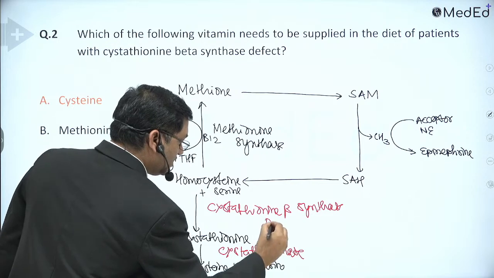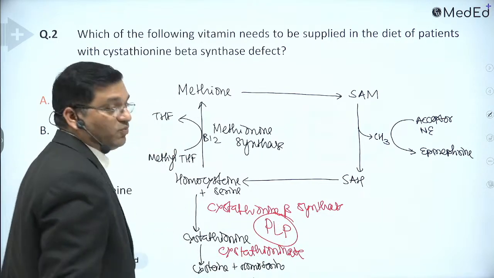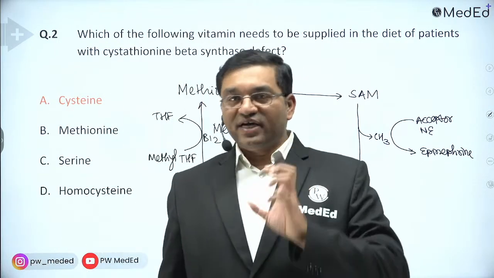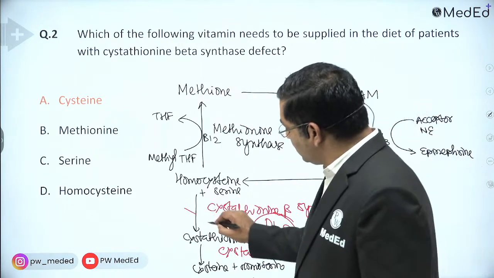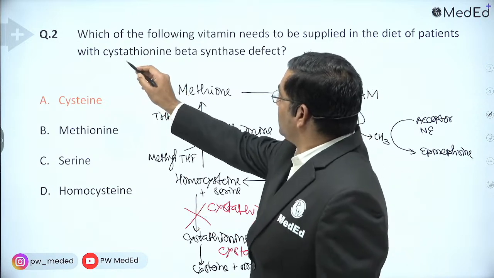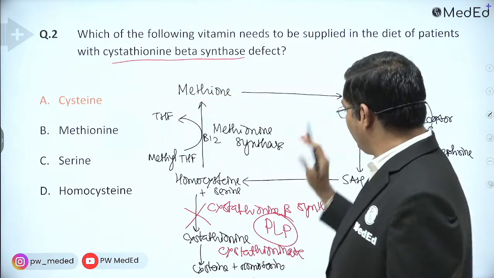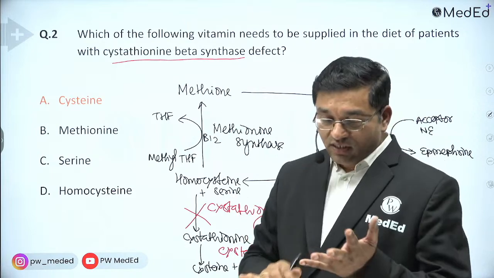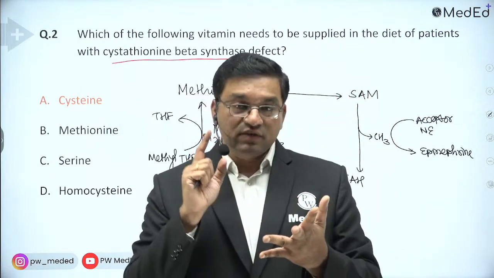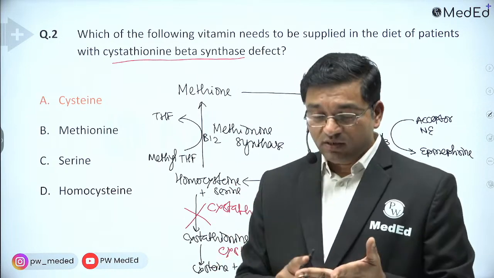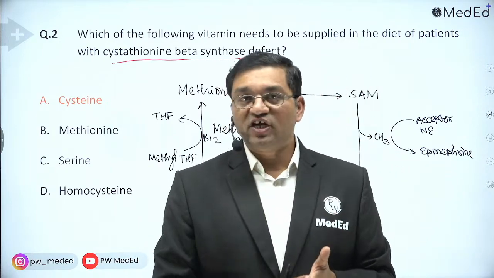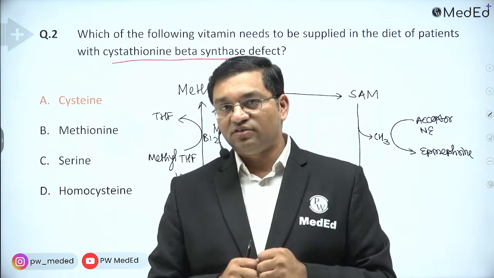These are the pyridoxal phosphate dependent enzymes. Both are dependent on pyridoxal phosphate. Now, whenever there is a block in this step, with cystathionine beta synthase defect, if you know that this is an important pathway, it is connected with methionine, with cysteine, with homocysteine, an important topic, and it is connected with vitamin B12 and folic acid.